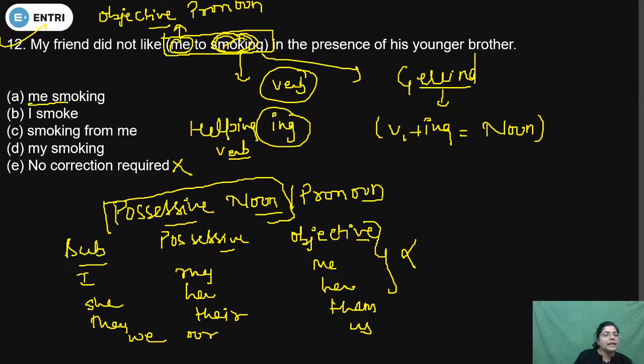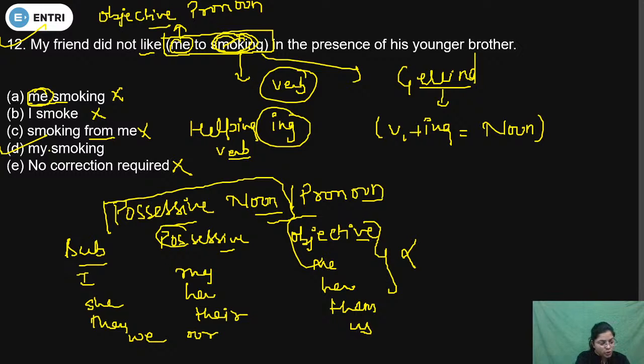And "me smoking" is again the same case, because "me" is an objective case, so we can easily eliminate that one. After "like", a subject will not be used, so we can easily eliminate option B. Same, after smoking, "from" will not be used, so we can eliminate option C. So the correct answer option will be D. Yes, Rani, "my smoking" is the correct one, because "my" is a possessive pronoun, and before a gerund we will use the possessive case of noun or pronoun. That's why the correct answer option is D.